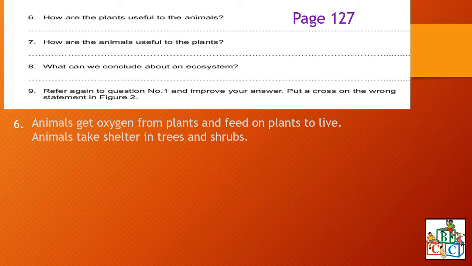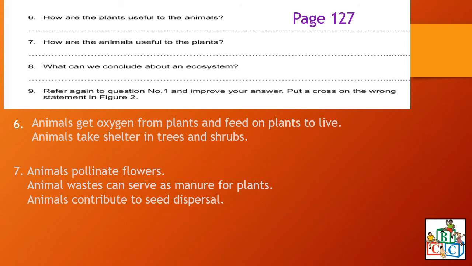Now, how are the animals useful to the plants? Animals pollinate flowers. So animals such as the butterfly and bees are going to pollinate flowers. Animal waste can serve as manure for plants. Animal waste, from animals such as the cow, can serve as manure for plants. Animals contribute to seed dispersal.